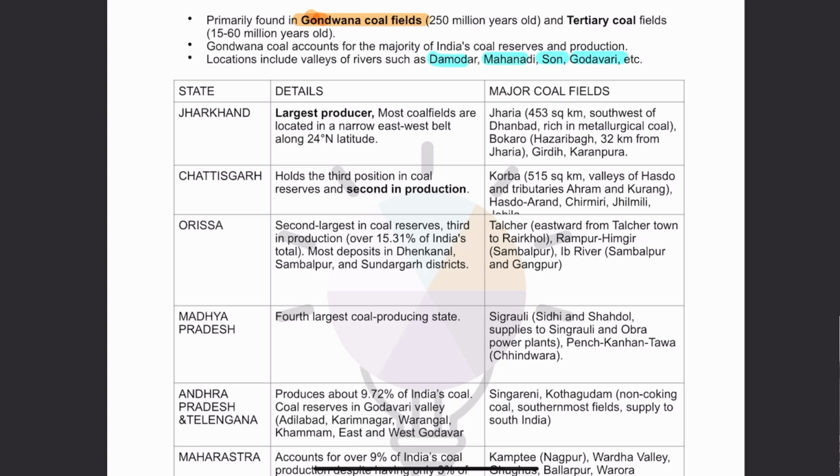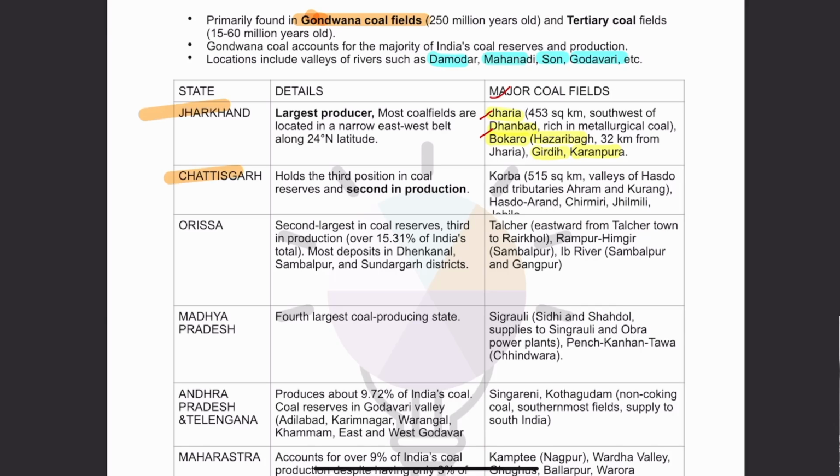In Jharkhand, the major coal fields that we have are Jharia coal field, Dhanbad coal field, then Bokaro coal field, Hazaribagh, Giridih, Karanpura. The most important ones are Jharia, Dhanbad and Bokaro. Remember these names at least, if it is a problem to remember more.